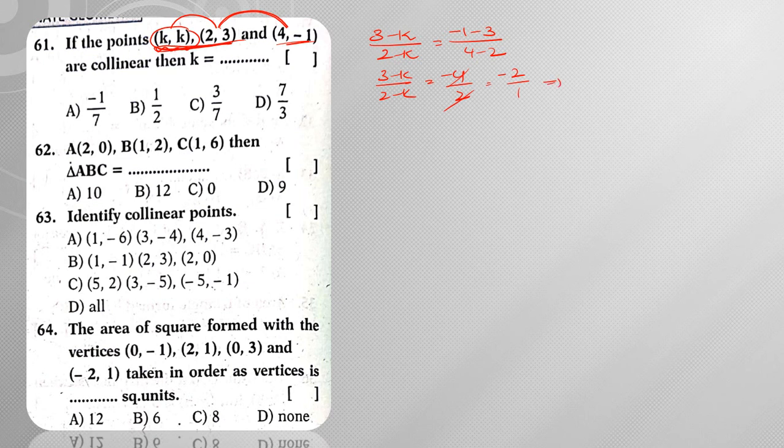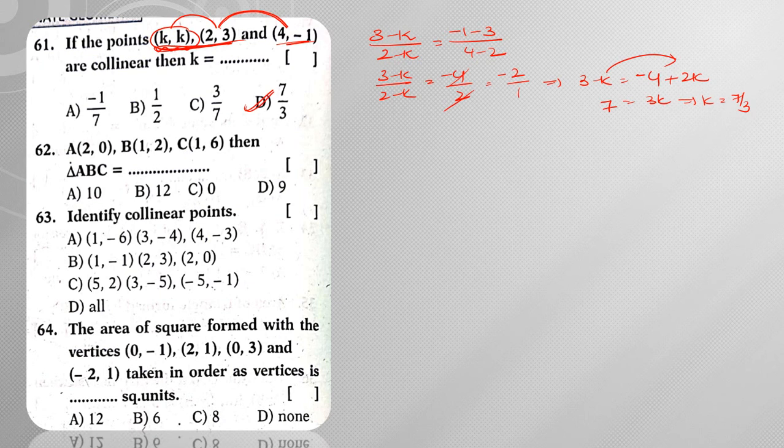Now doing cross multiplication, 3 minus k is equal to minus 2 into 2, which is minus 4, and minus 2 into minus k, which is plus 2k. Now this minus k if I transpose becomes plus 3k, and this minus 4 if I transpose becomes 7. So 7 is equal to 3k. From this, k is equal to 7 by 3. Hence the answer is 7 by 3.